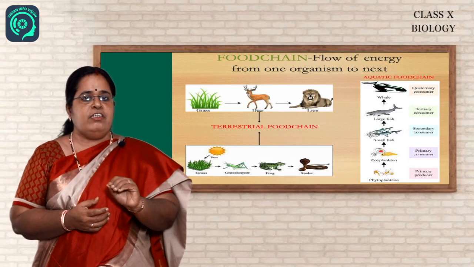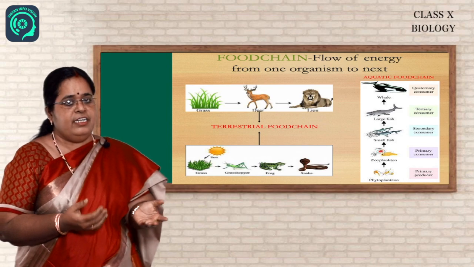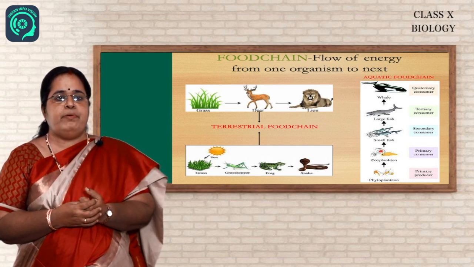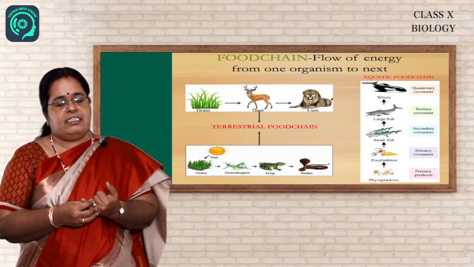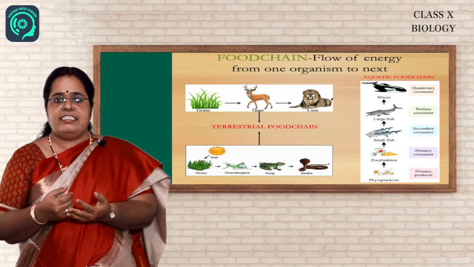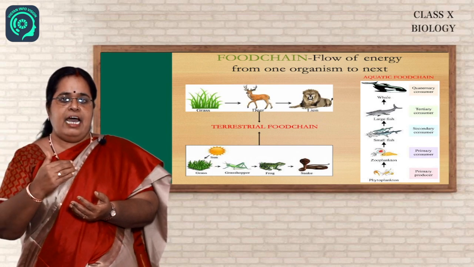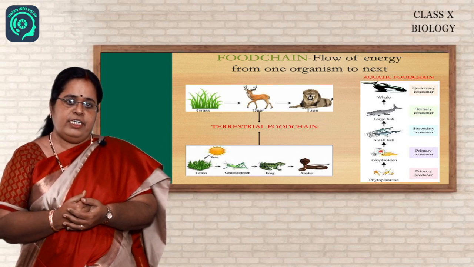Now, this particular food chain may be of various types. They might be terrestrial or they might be aquatic. Terrestrial, I can give you one simple example about which all of you are familiar. Let us take the grass. The grass can be eaten by a deer, which can be eaten by a lion. So you find there are three different levels in that particular food chain. So this is called a three-level food chain.